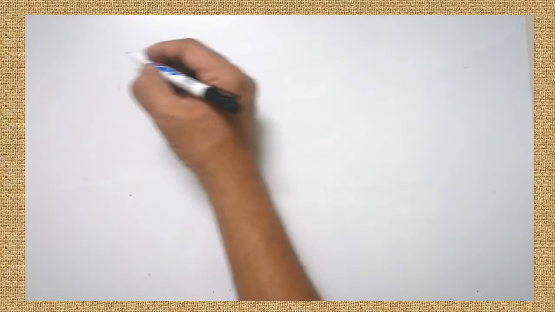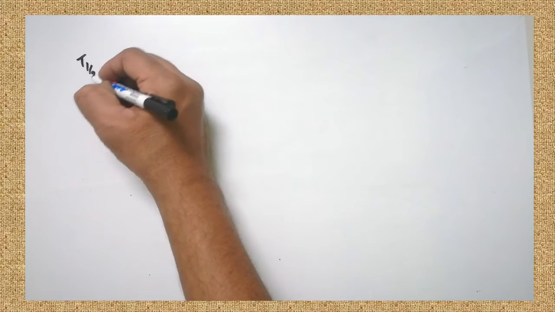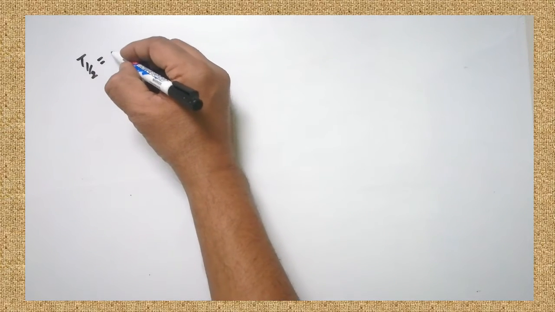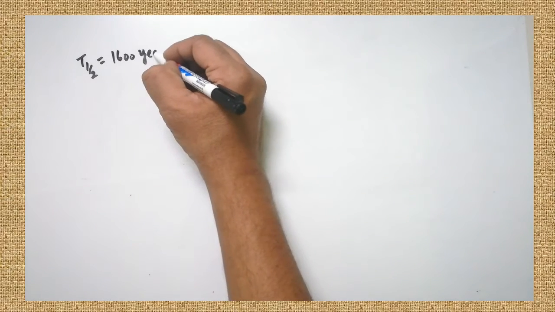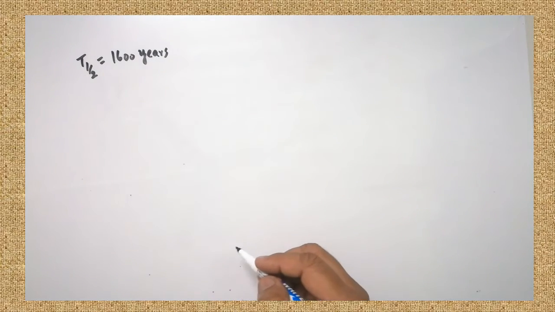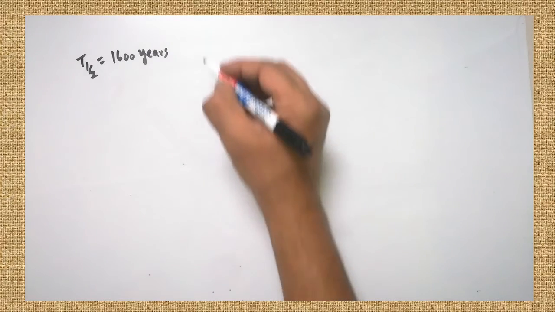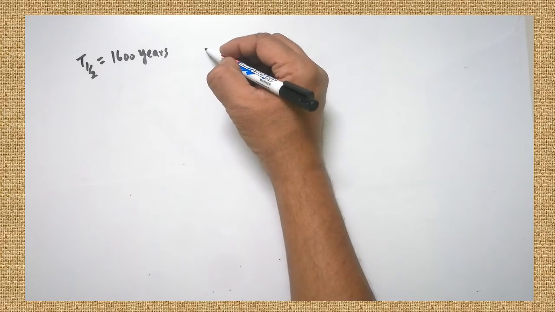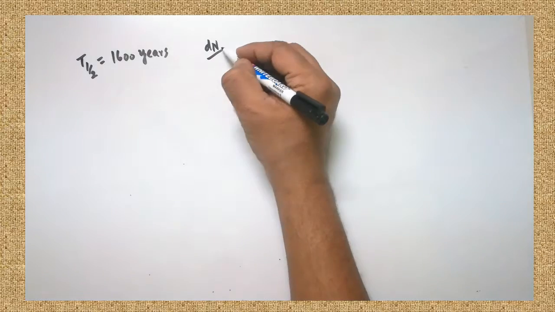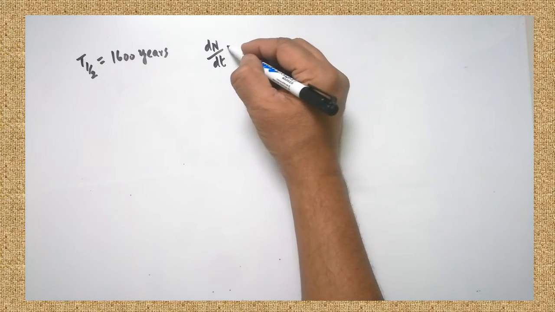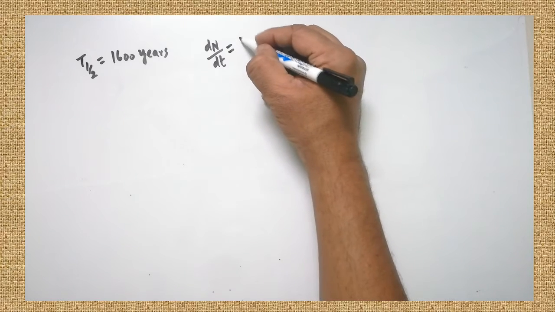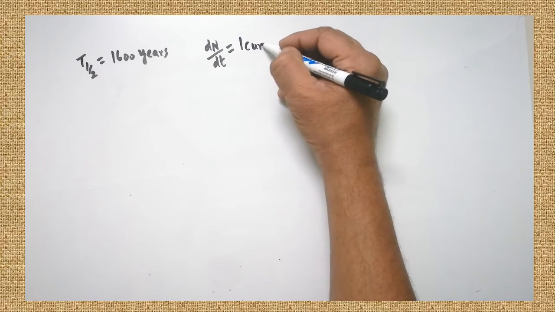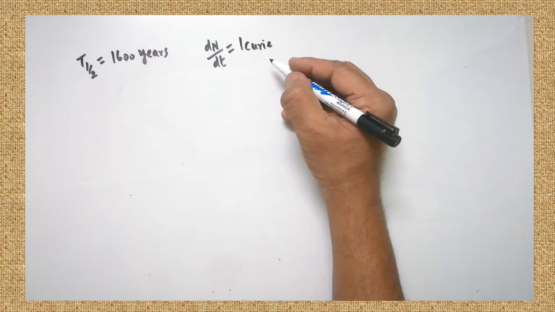Here, the half-life of the radium is given. How much? 1600 years. That is the half-life of the radium. Here, first we have to calculate the activity dN by dt. That is, dN by dt is how much? As per the problem, 1 curie is given. 1 curie is the value of dN by dt.